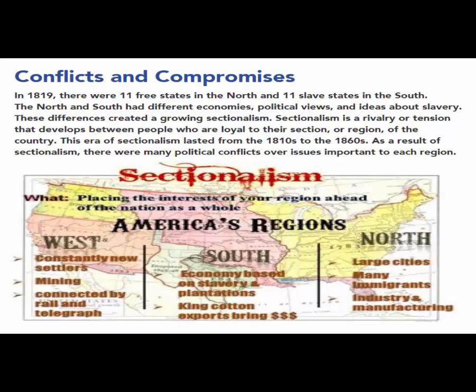Number 3, define sectionalism. Sectionalism is a rivalry or tension that develops between people who are loyal to their section or region of the country. Clearly, in this time period that we're talking about, the sectionalism was deep between the North and the South.